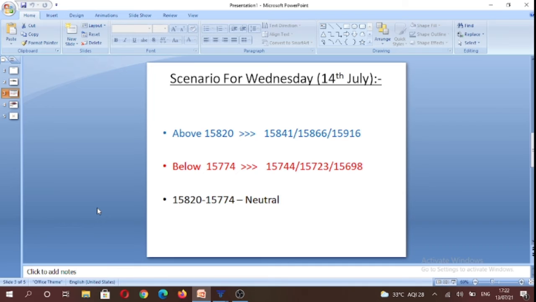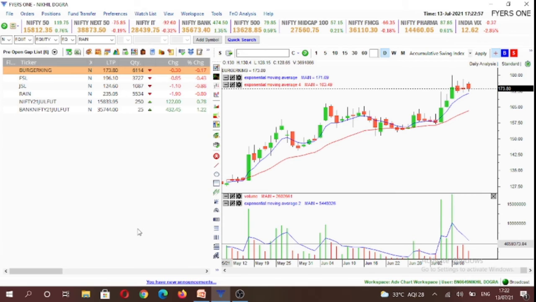And the neutral price range for tomorrow is going to be 15,820 to 15,774, in which one can refrain from making any trades on the index. Now we are going to be analyzing our stock watch list for tomorrow. The stocks that we have chosen are all inside candles on the daily time frame. So the first stock is Burger King.